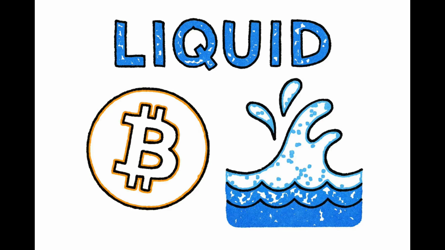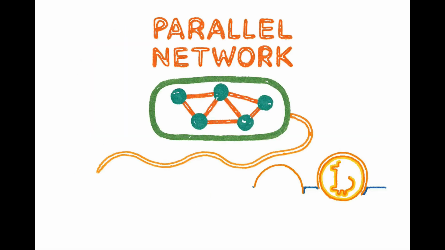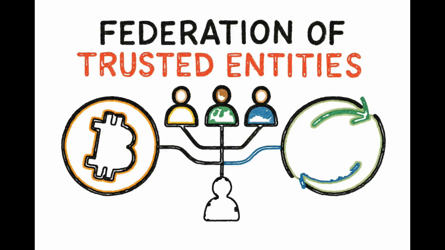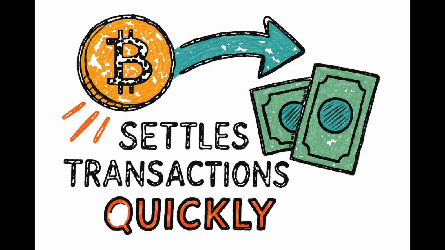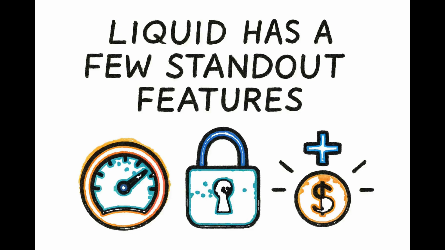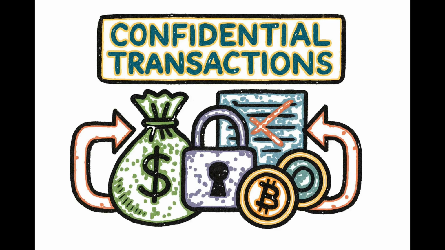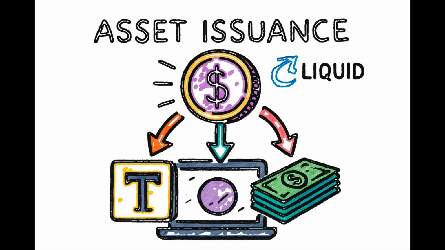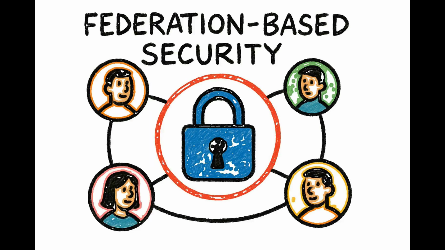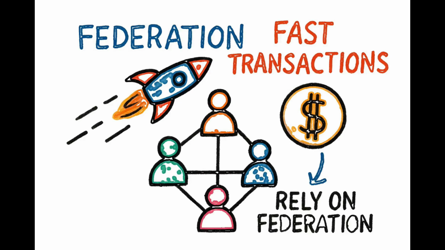First, let's look at Liquid. Liquid is a Bitcoin sidechain. Think of it as a parallel network that's connected to Bitcoin. It's run by a federation of trusted entities, rather than a fully decentralized consensus. That allows it to settle transactions quickly. Liquid has a few standout features. Confidential transactions: amounts and asset types are hidden from the public. Asset issuance: you can create tokens, stablecoins, or other assets on Liquid. Federation-based security. The federated structure lets transactions move fast, but you rely on the federation to some degree.